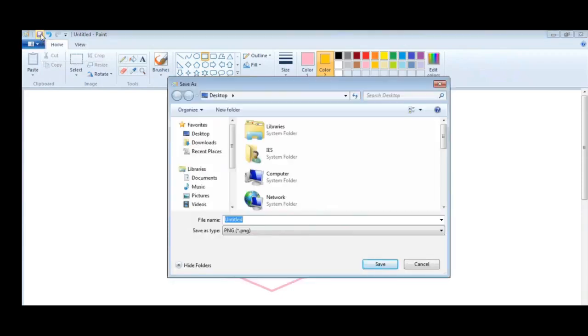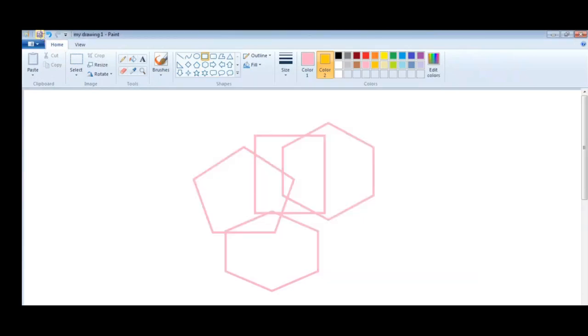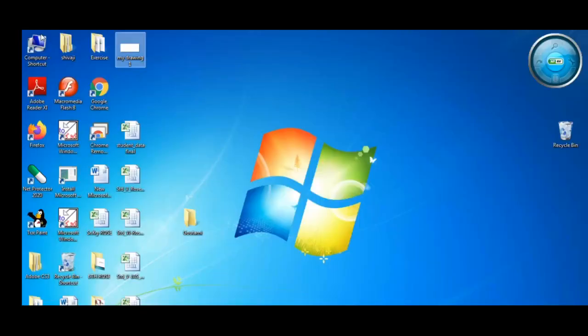Here is untitled one, means the file name is untitled. Give the file name. I will give the file name my drawing 1. Okay, and I will save this on the desktop. This is one of my drawings here, my drawing 1.